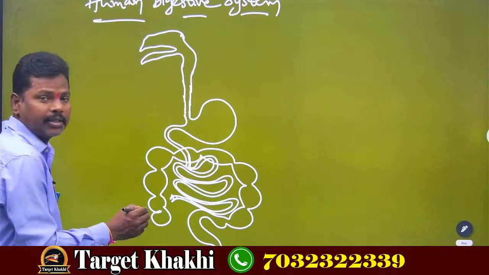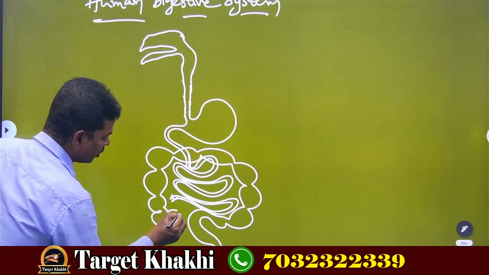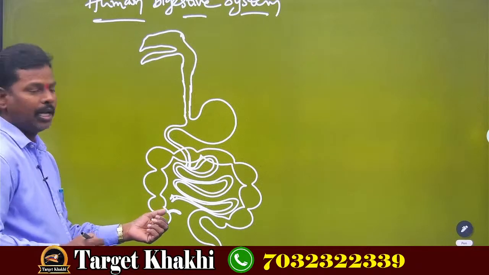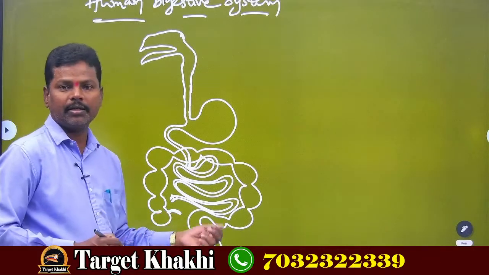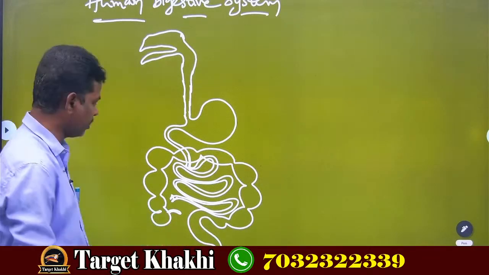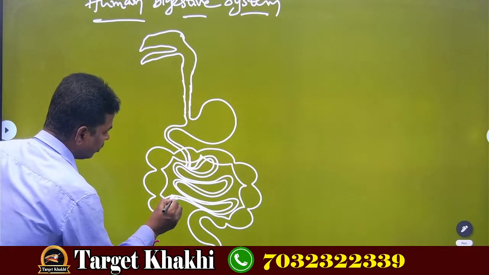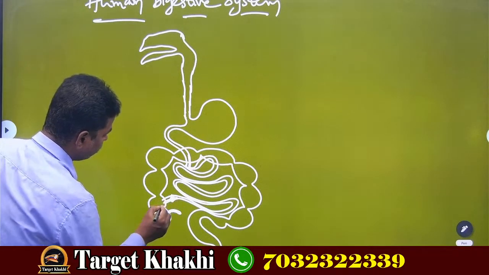And you can see this small tube-like structure is called the appendix. Of course, this part will not work, that's why it is functionless. Now I am connecting the small intestine with the large intestine.